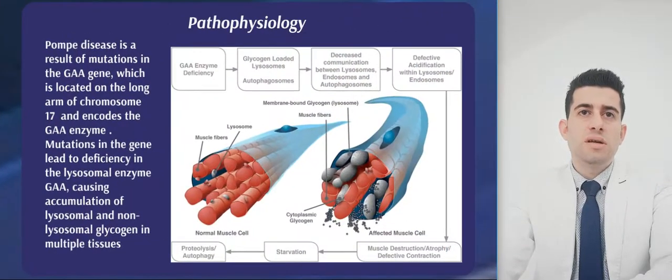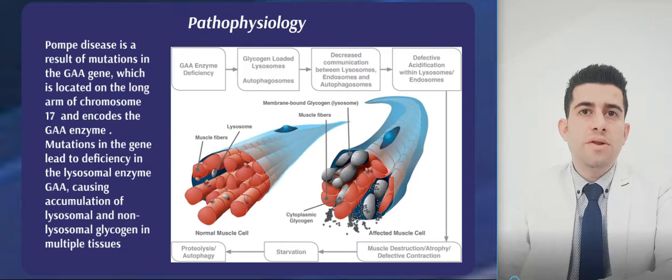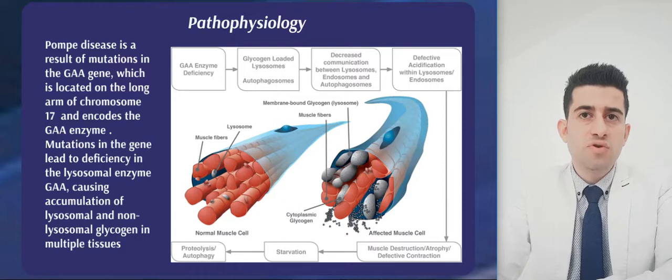In the lysosome, the enzyme is required to break down the complex carbohydrate glycogen and convert it into the simple sugar glucose. In Pompe patients, this enzyme is either missing, deficient, or not functioning properly. As a result, glycogen is not adequately broken down and accumulates within the cell lysosome, causing damage that leads to muscle weakness. The buildup of glycogen causes the lysosomes to expand more and more until they take up so much space, and the glycogen begins to leak out of the lysosome, causing more damage to the surrounding muscle cells.